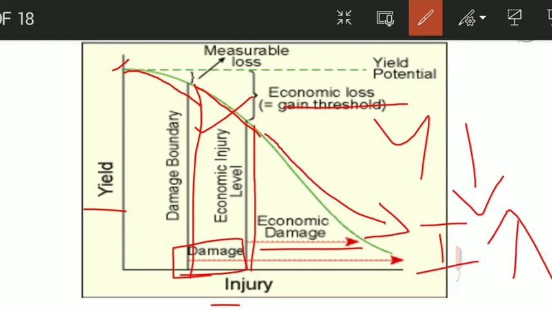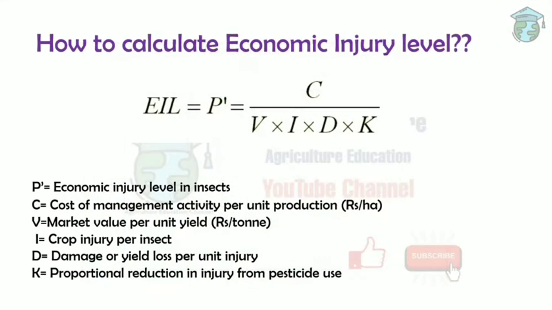I hope now you understand the difference between the damage boundary and EIL. In the damage boundary you can measure the loss, but this loss won't affect the economic yield, whereas in the economic injury level, it will affect the economic yield of the crop.